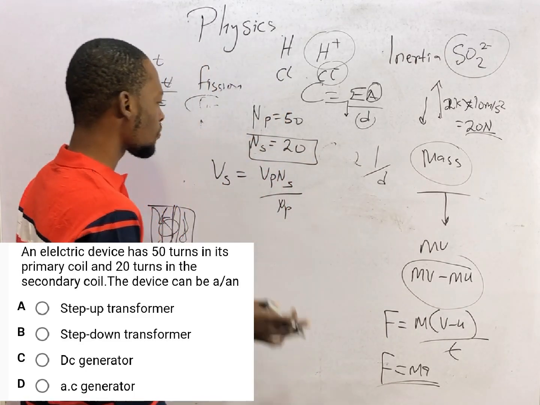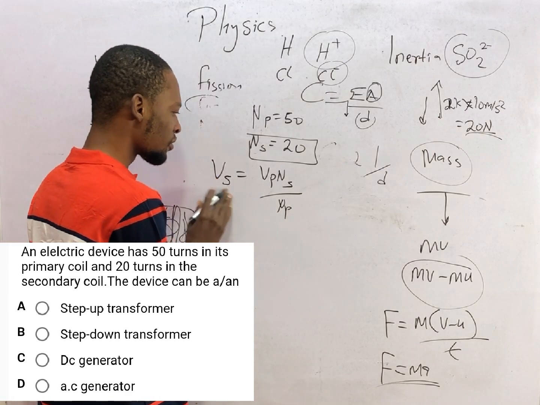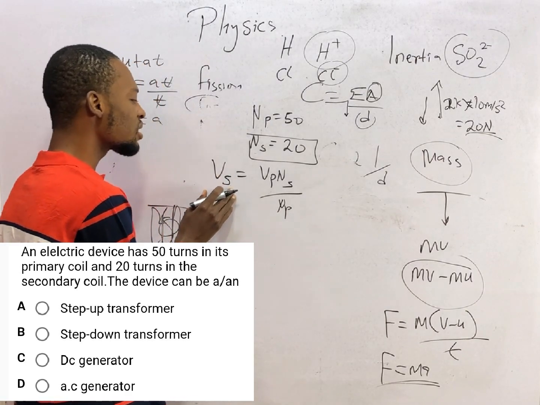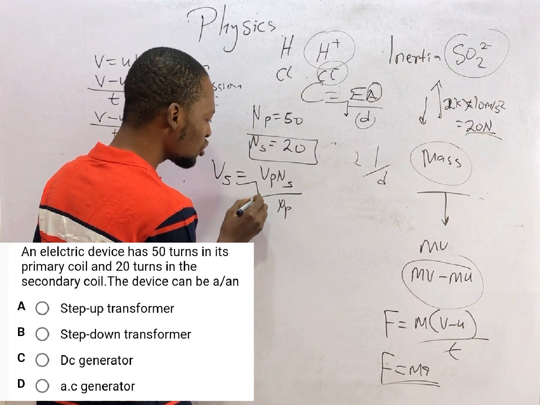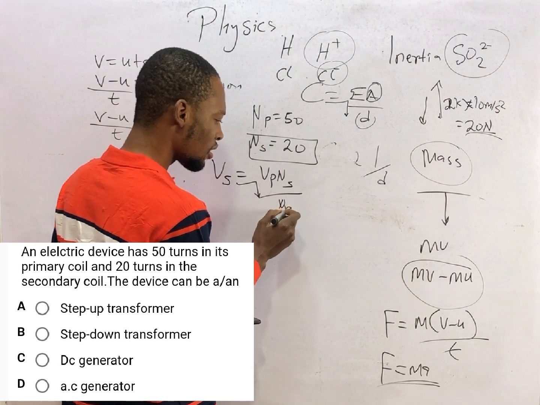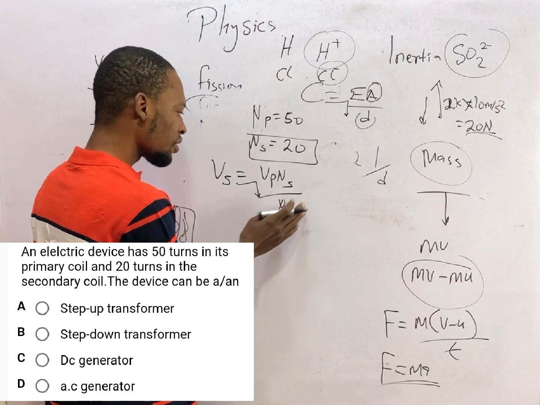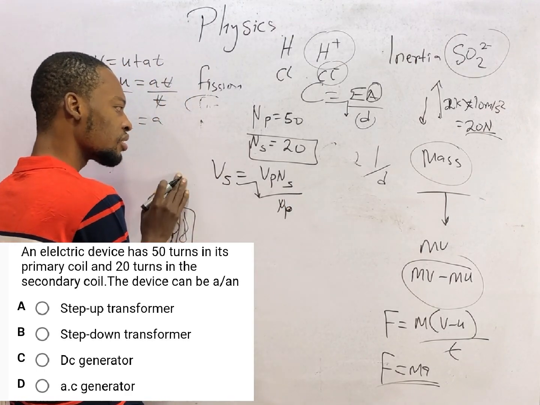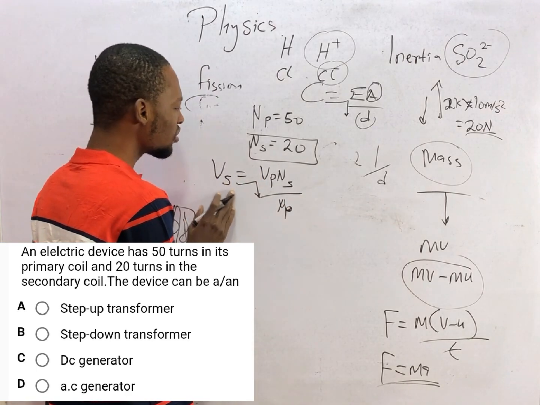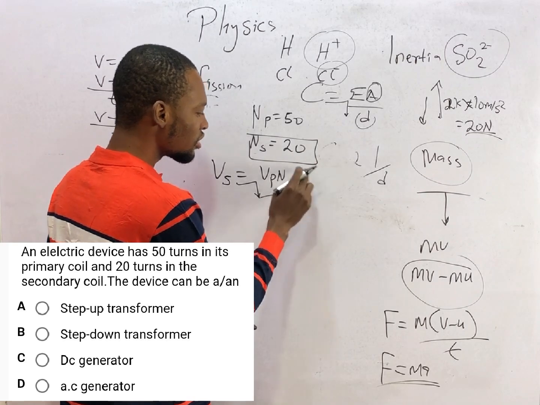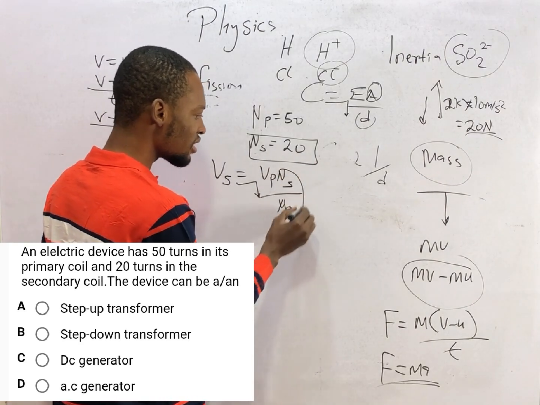Now look at the idea. This is the voltage in the secondary. Voltage in secondary is inversely proportional to number of turns in the primary. So as the number of turns in the primary increases, the voltage in the secondary will reduce. As the number of turns in the secondary increases, the voltage will increase, as you can see.